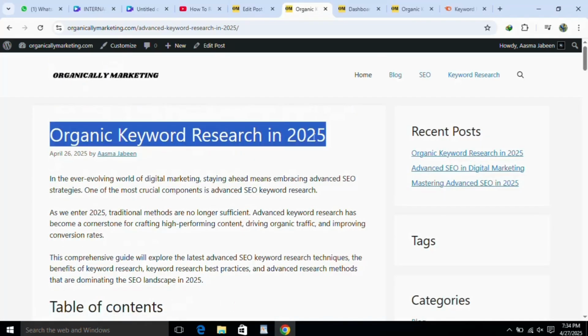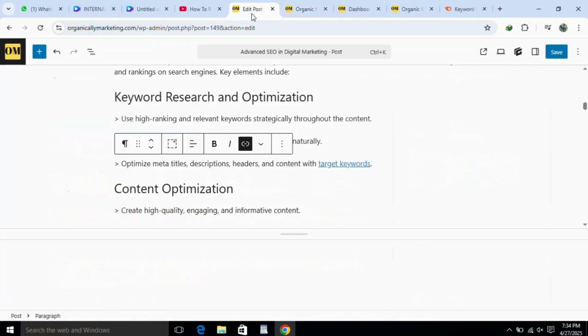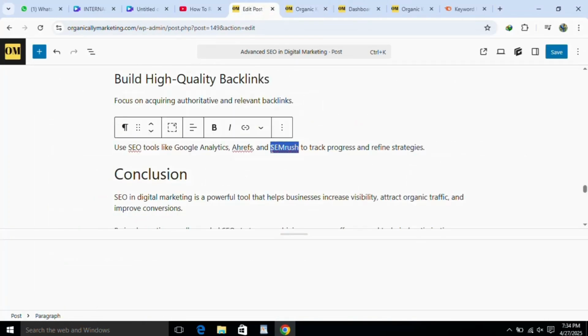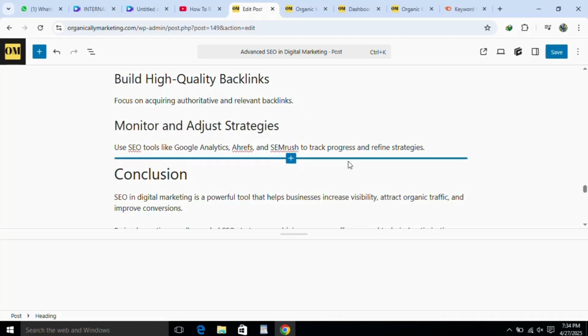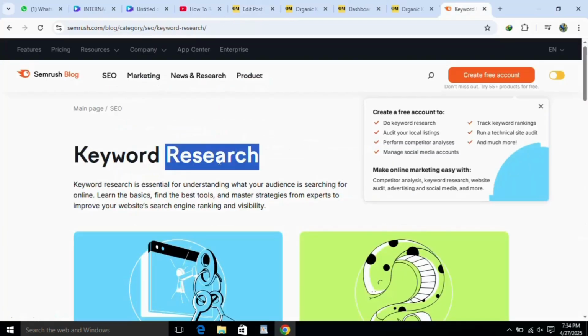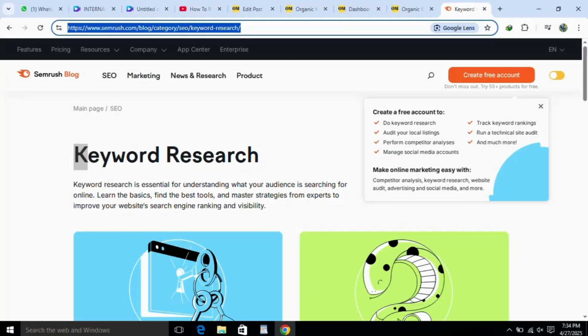And if I want to do external linking, for example, I want to attach the SEMrush website to my blog, I will go to the SEMrush website and find their keyword research blog.